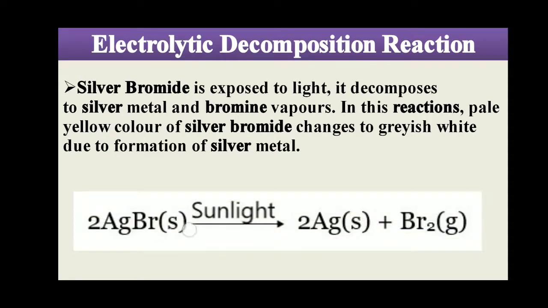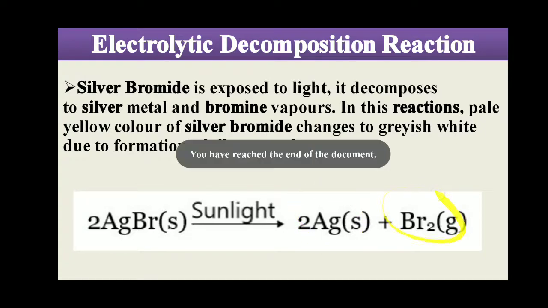That is 2AgBr, silver bromide, pale yellow in color, which due to the decomposition reaction in the presence of sunlight converts into silver plus bromine.